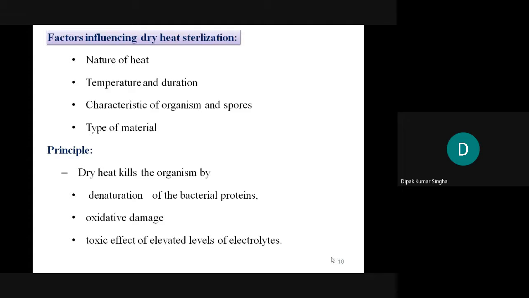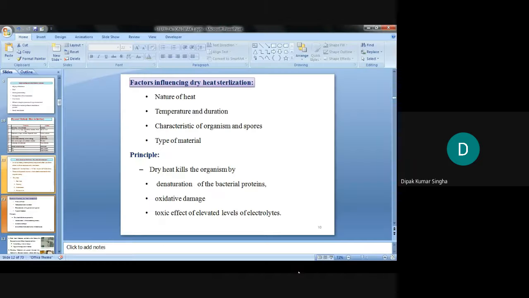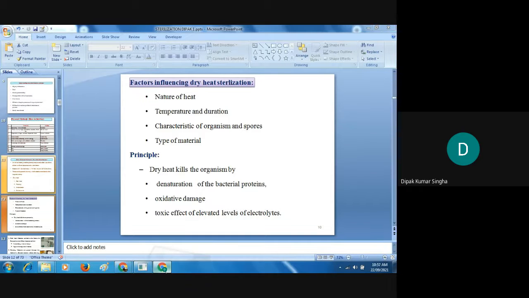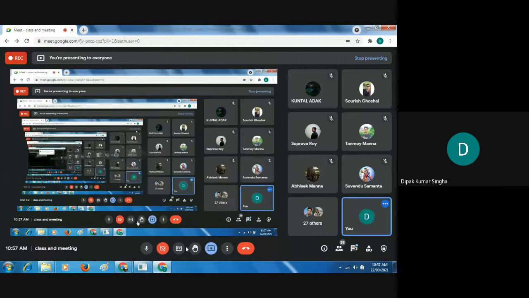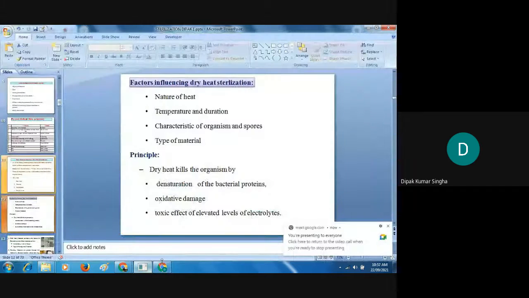Actually, in case of drying or heating, the water will be vaporized. So the water will be lost, and ultimately the electrolyte concentration rises. Suppose the fluid contains electrolytes, such as sodium chloride, at a certain concentration. After vaporization of water, ultimately the concentration of the element will be higher.